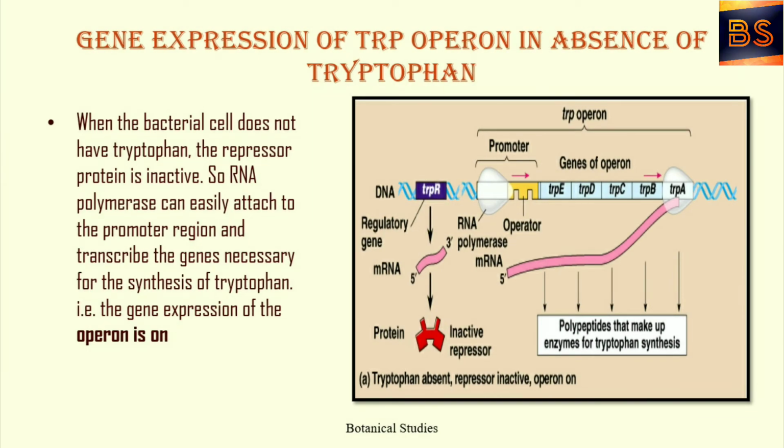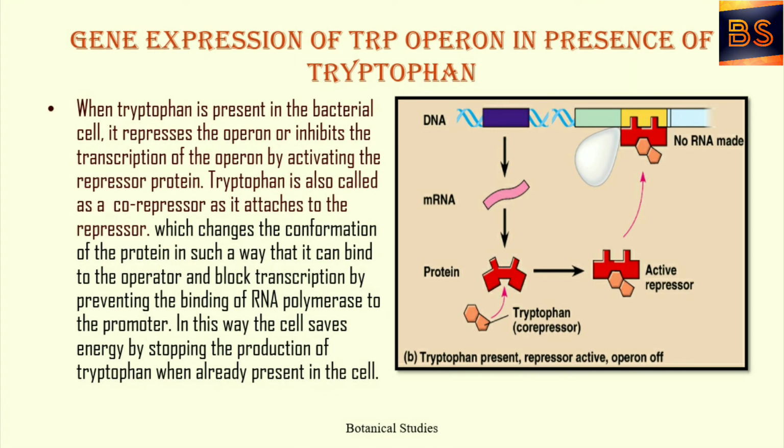Let us study gene expression of operon in absence of tryptophan. When the bacterial cell does not have tryptophan, the repressor protein is inactive. So, RNA polymerase can easily attach to the promoter region and transcribe the genes necessary for the synthesis of tryptophan. That is, the gene expression of the operon is on.